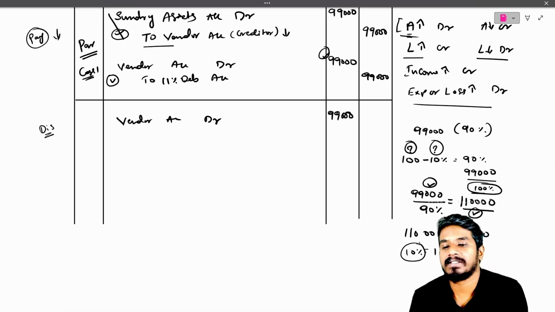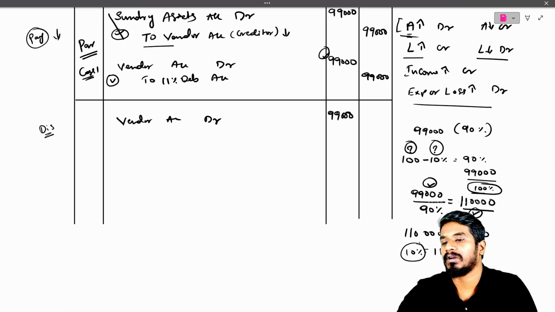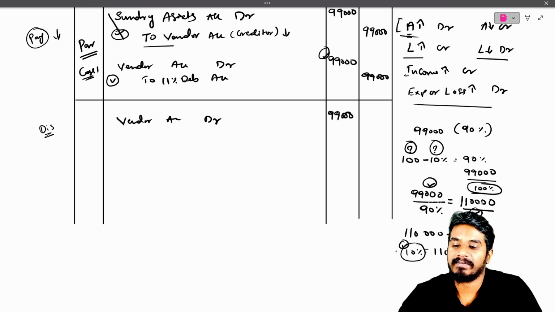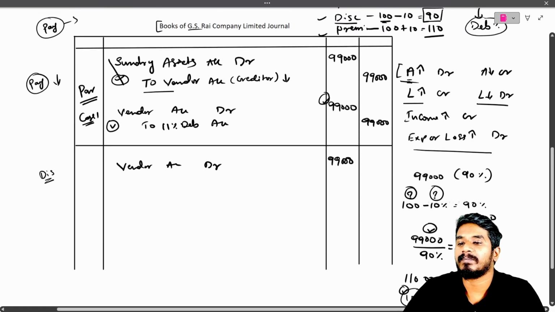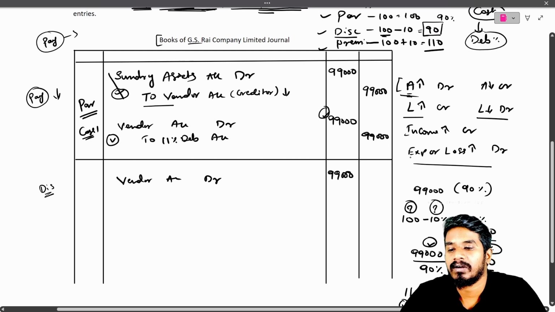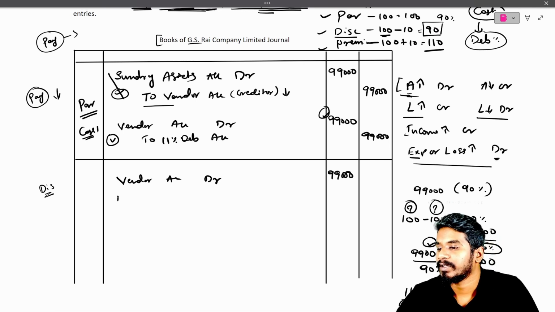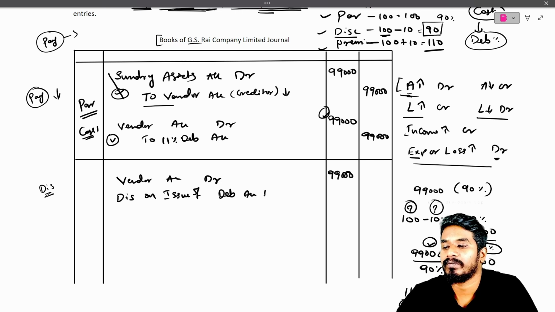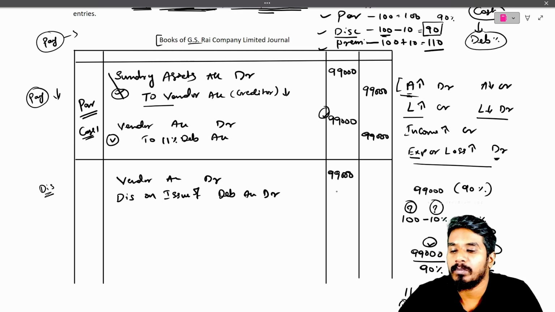Did you understand this clearly? Yes, you can move on. The discount we have given is a loss for the company. If loss or expense increases, we need to debit it. So discount on issue of debentures account will get debited for how much?